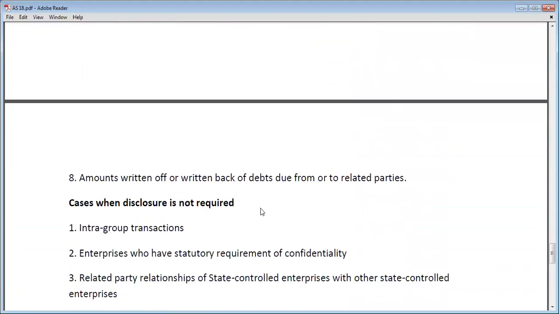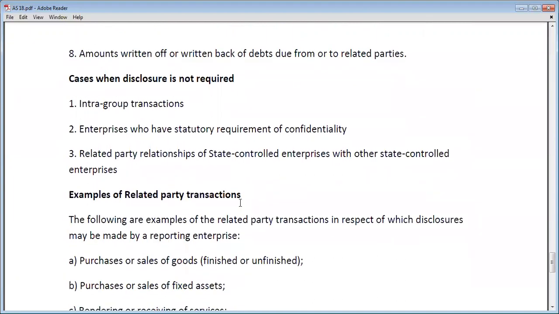Okay. Now, cases when disclosure is not required. So there are some situations or cases where disclosure is not required. So what are these cases? You see, intra-group transactions. If one group does some transaction with another group in the same enterprise. Suppose in a reporting enterprise there are two groups or two departments. If some transaction takes place between these two groups, then there is no requirement to show these intra-group transactions.